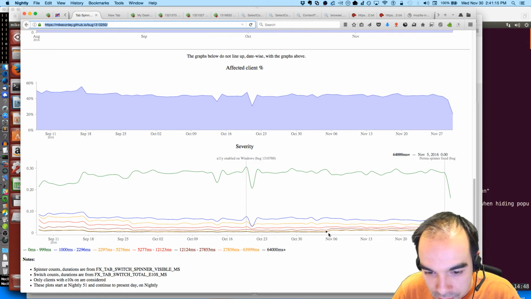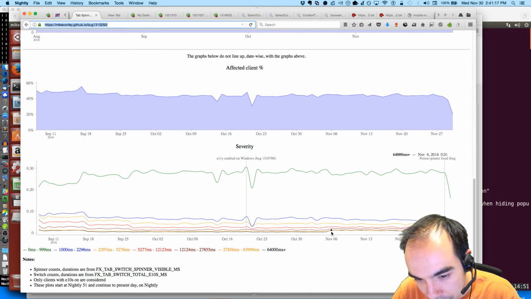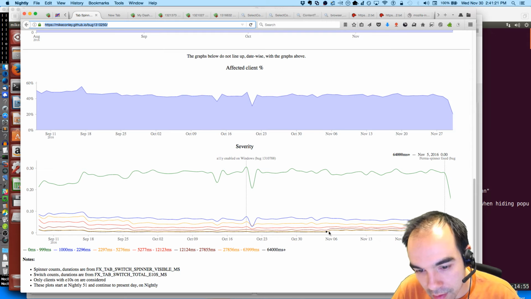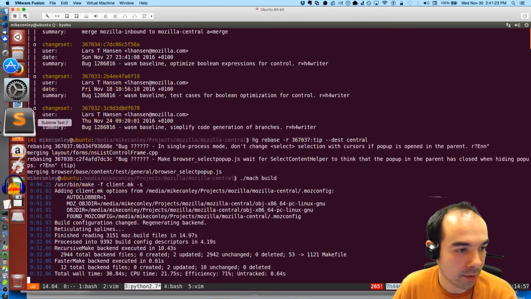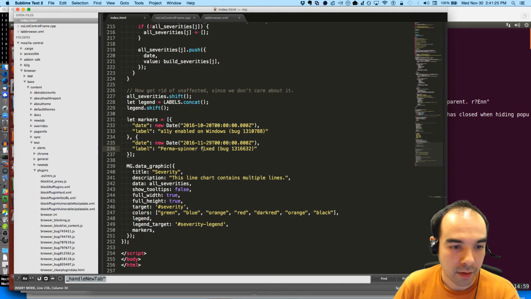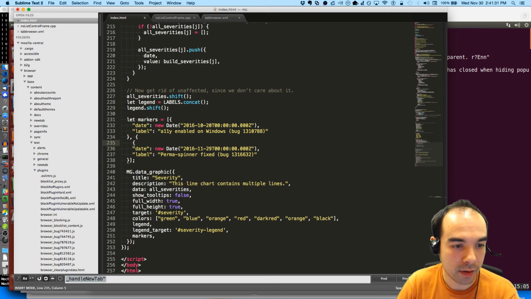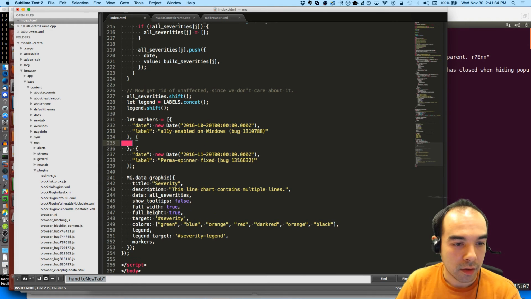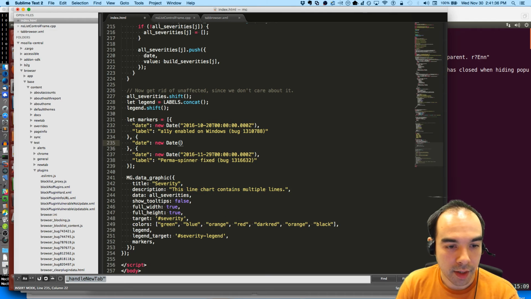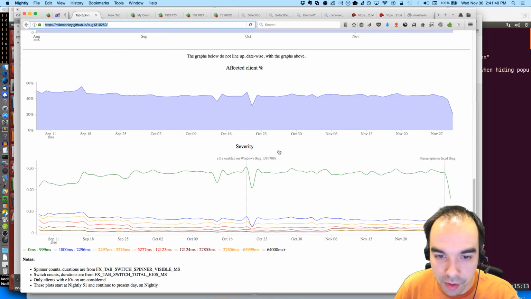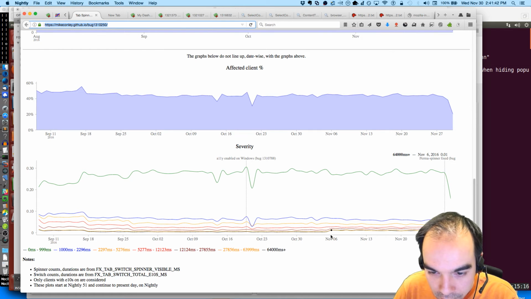Useful point, this is that increase, the perma spinner increase, that I should actually add a marker for. I'm going to add a marker for that as well. Date, new date, 2016, November, it was November the 6th.